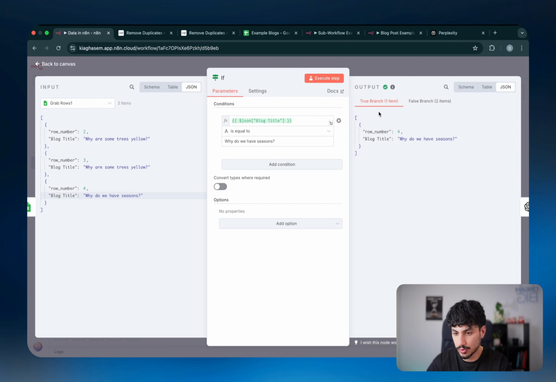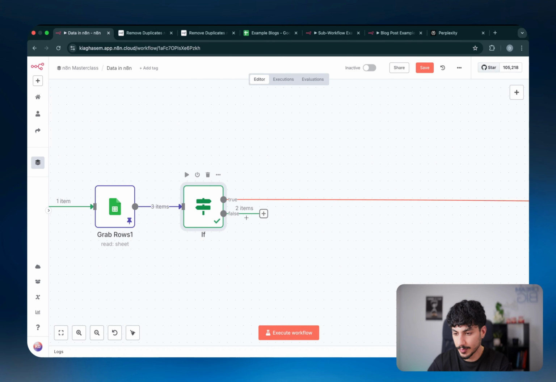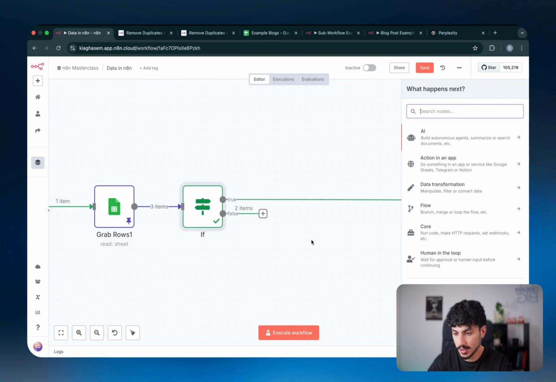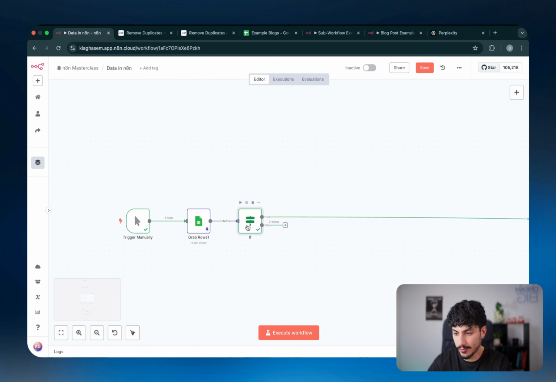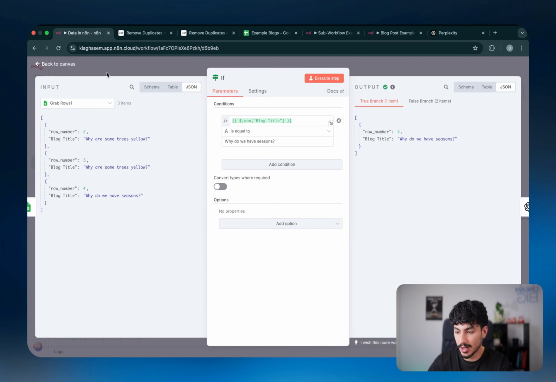So as you can see, now the true branch only has the third item and the false branch has the other two items because the value of blog title wasn't what we wanted. And so if I come out of here, you can see that the false branch has 2 items and the true branch has 1 item. So it's a good way of separating the data that comes in, or the items that come in, based off some sort of condition.